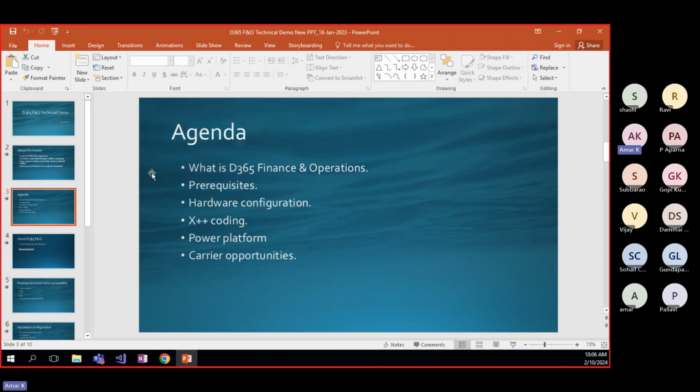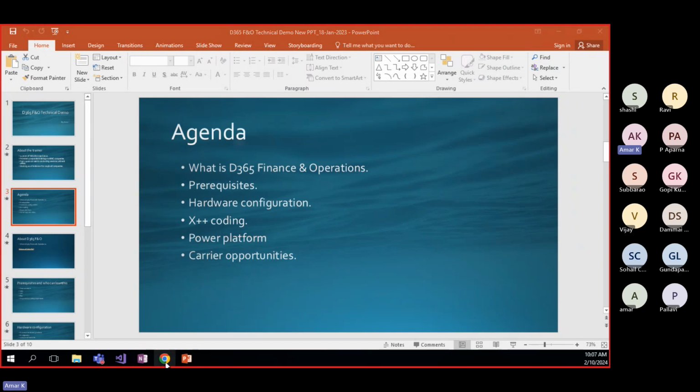But Dynamics 365 is actually an ERP, the full form being Enterprise Resource Planning. It is a set of predefined programs.